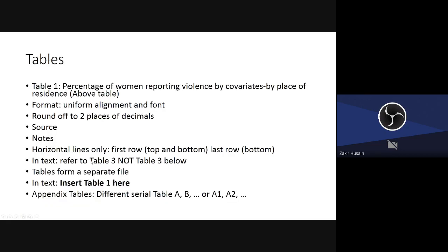In the text, refer to the table, and refer to it as Table 3, not the table given below or the table given above. Because when you're publishing, the typesetter is going to change the position of your table. So you're writing a paragraph and you say that as the results of the table given below show, and you put the table.